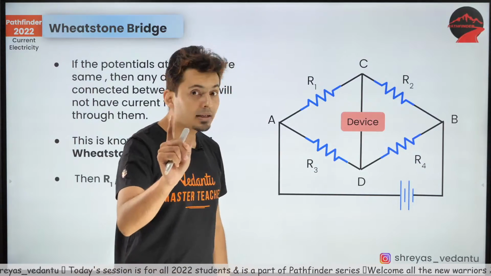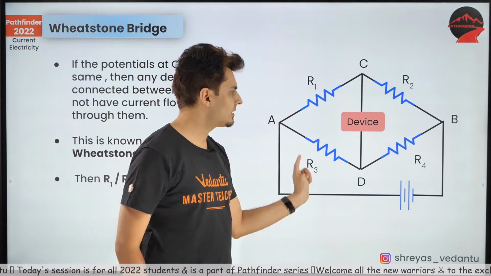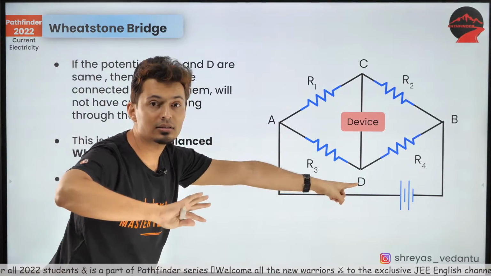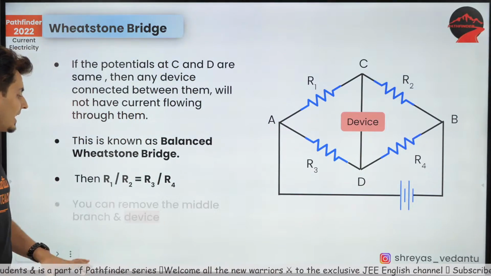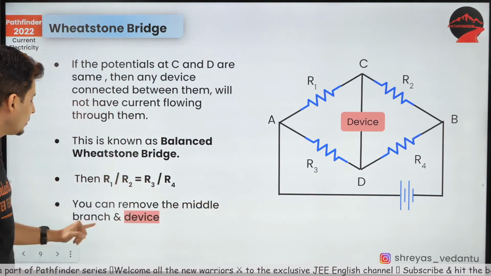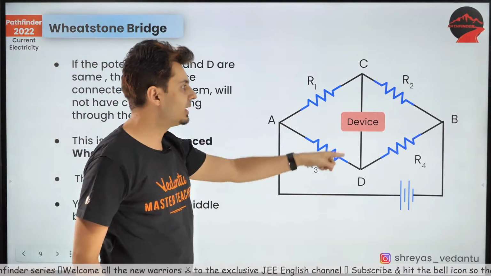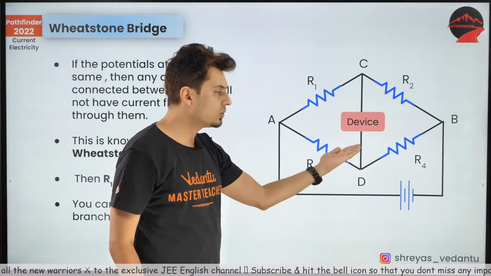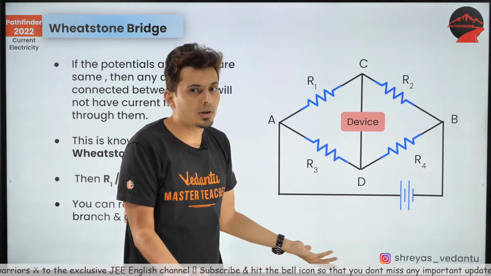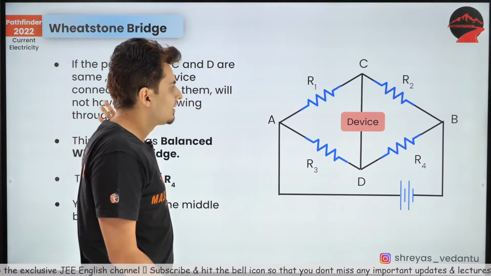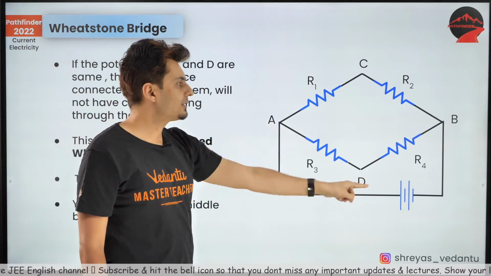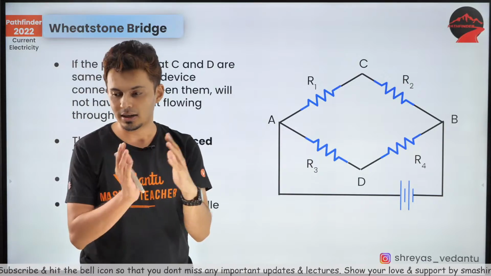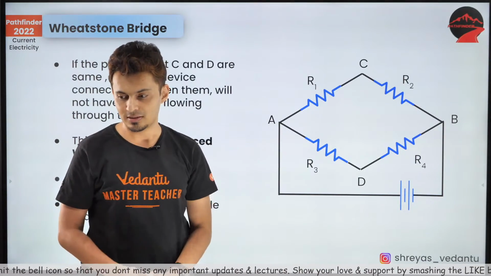Now, when this happens, when this resistance and this resistance are in the same ratio, there is no current flowing through the device, and hence I can completely remove the device and that branch in between them. Do you guys agree with this? There is no use of this device because there is nothing flowing through it. It's as good as forgetting that device, and this looks like a much simpler circuit.